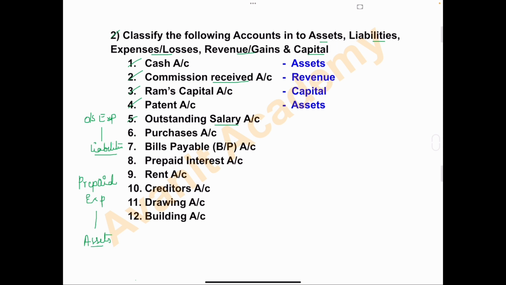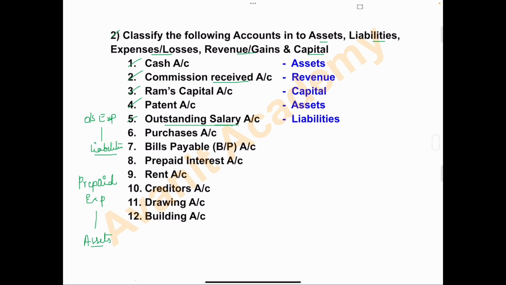Salary is an expense. Salary paid to workers or wages paid to workers, it is an expense of the business. So outstanding salary or outstanding expenses is treated as the liabilities of the business. So for this fifth item, outstanding salary account, we will write the answer: liabilities.